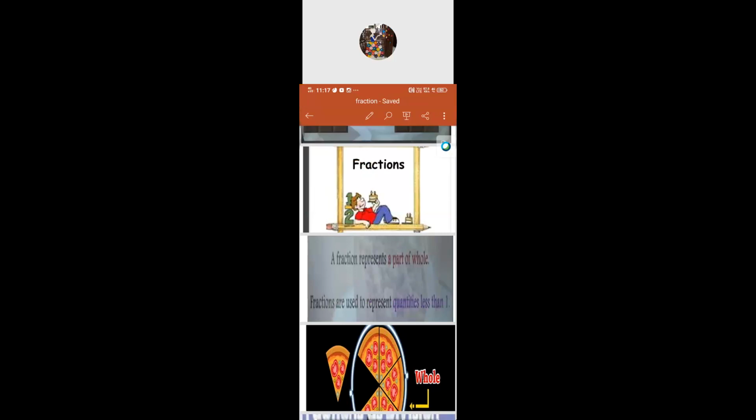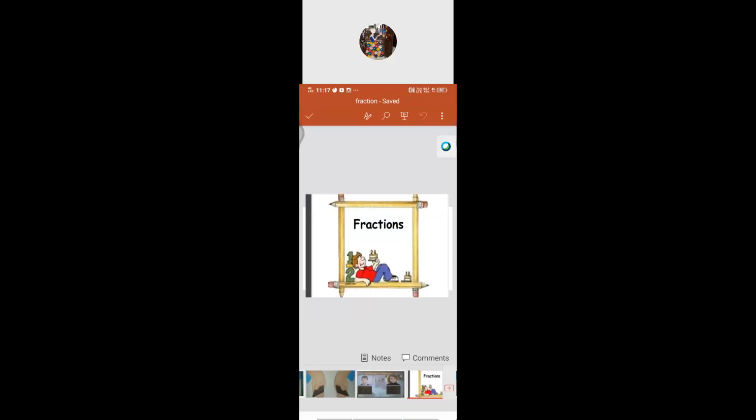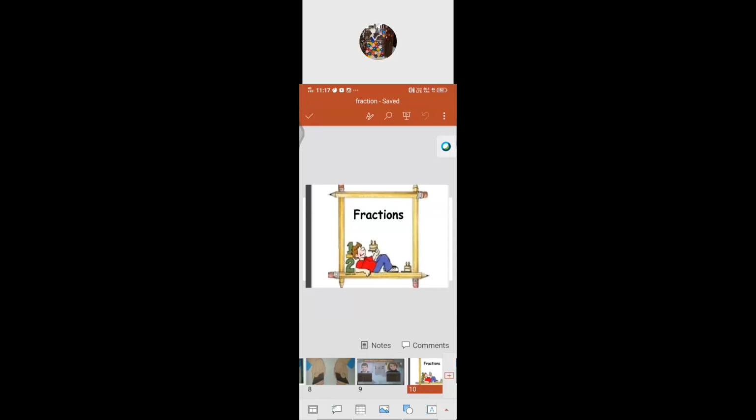Anmita, can you unmute and say that one? What is a fraction? Yes, ma'am. Anmita, what is a fraction? What have we seen about the fraction? What does that mean? Sharing. What does equal mean? Parts. Sharing equally. Division is also kind of that part, isn't it? From the whole. Yes, very good, Sanmita.